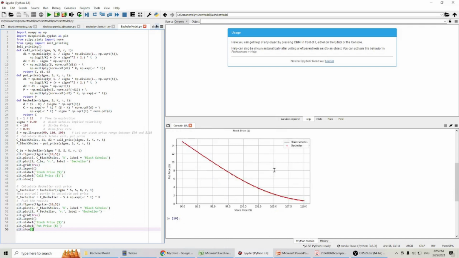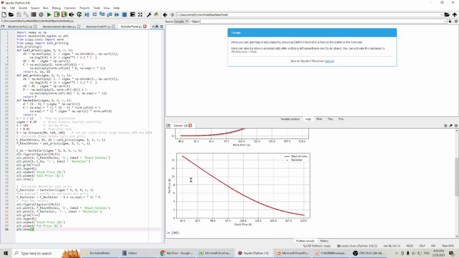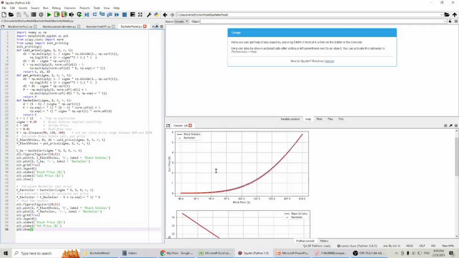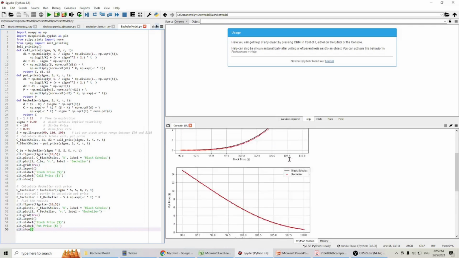And for the put, you can imagine the put price will go down when the stock price goes up. Now you can see both models give us very consistent prices.